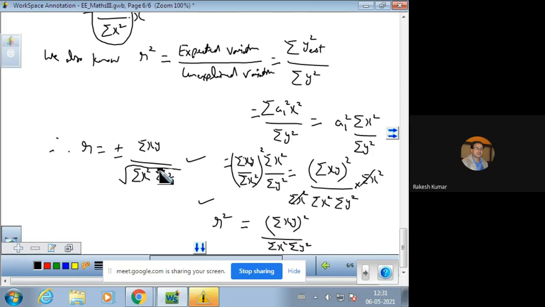So this is the value of r. It will be of negative sign when there is a negative correlation. It will be of positive sign when there is a positive correlation. But without any loss of generality, we can omit these signs, r plus minus sign.